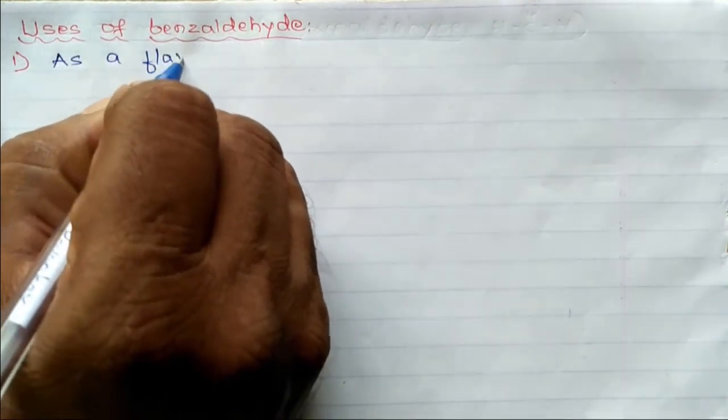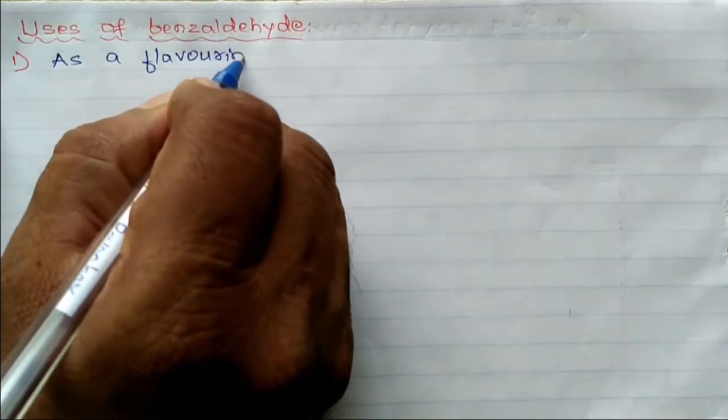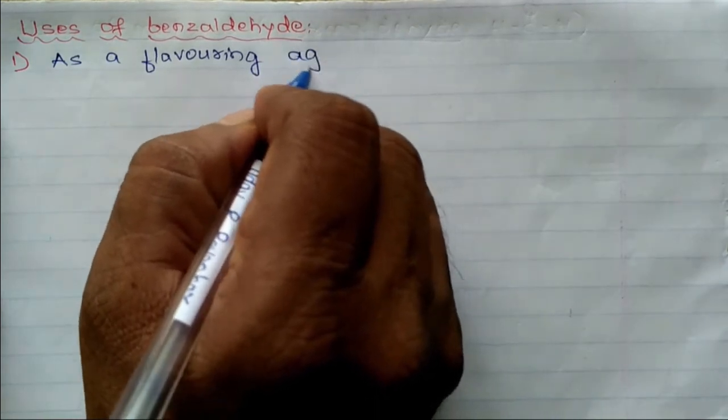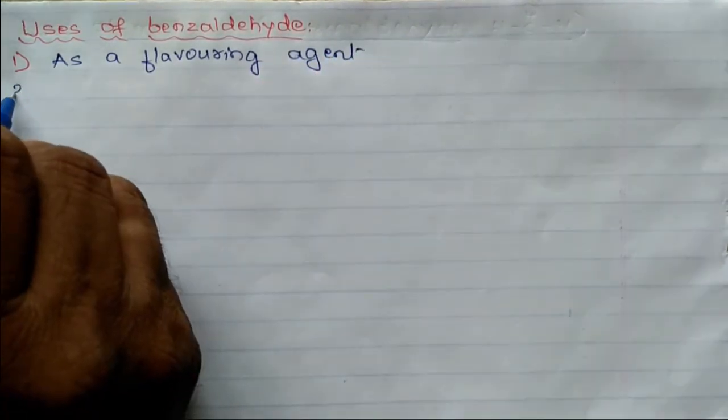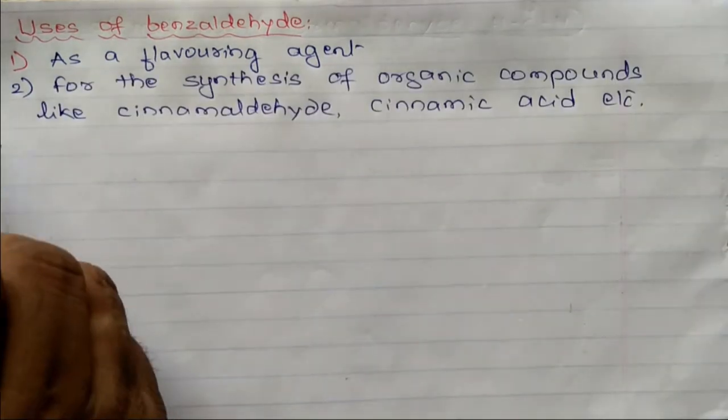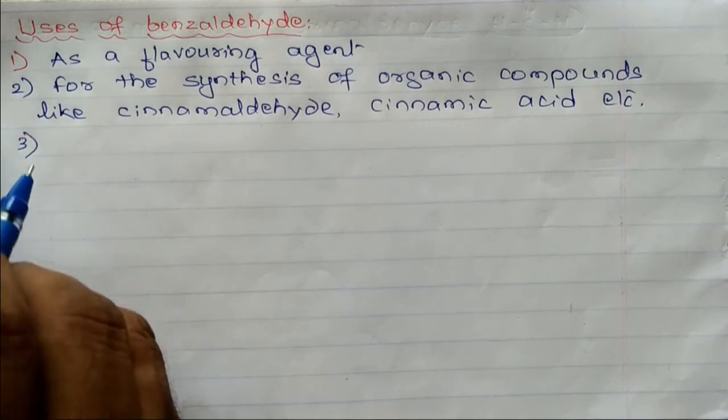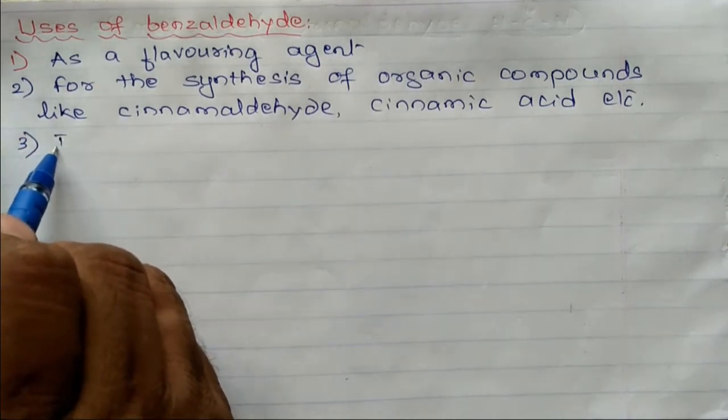Now we'll discuss the uses of benzaldehyde. It is used as a flavoring agent. Second, for the synthesis of organic compounds like cinnamic acid, cinnamaldehyde, etc. Third one, in the perfume industry.